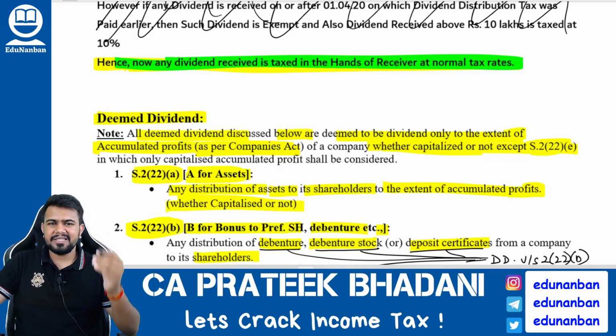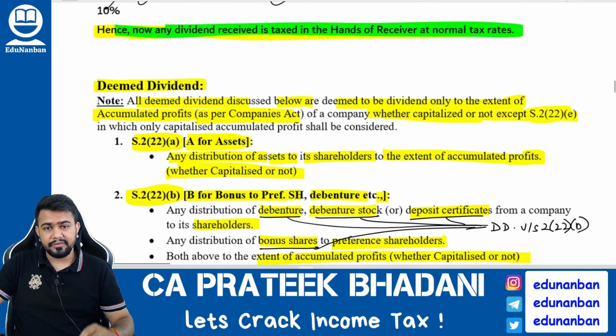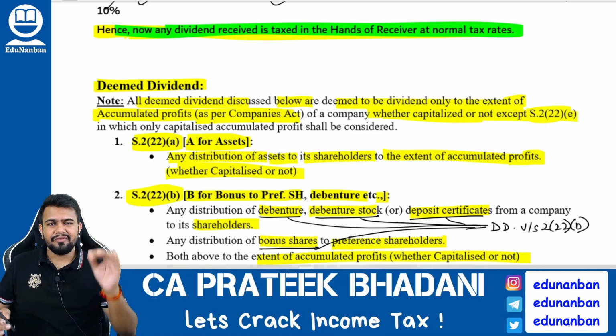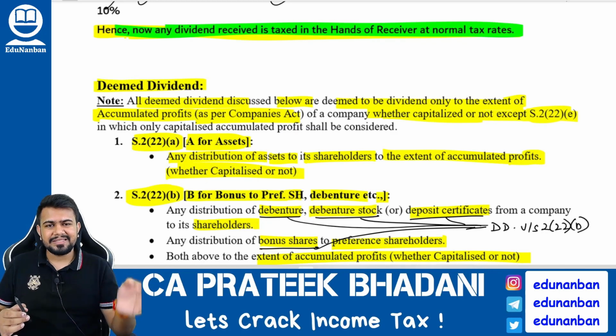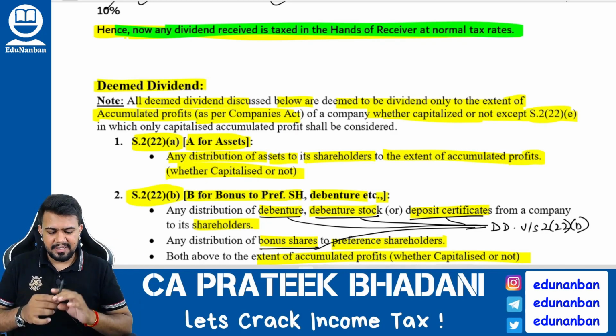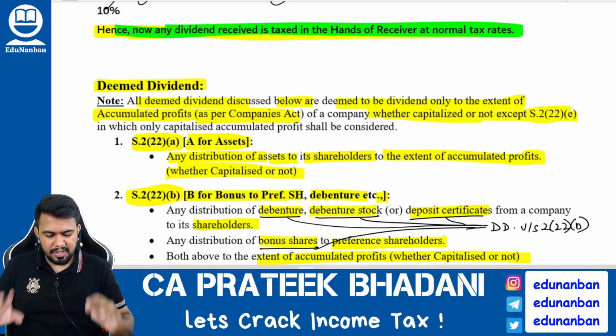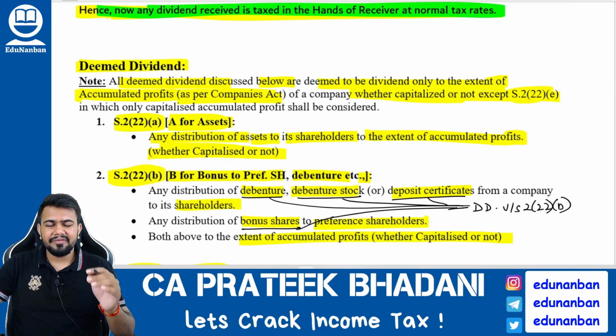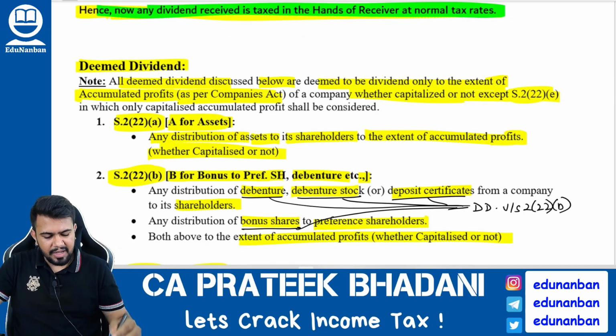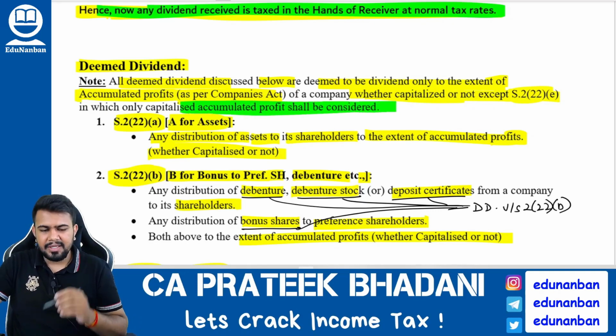If dividend is received, it is fully taxable under income from other sources. However, there are 5 cases where the Income Tax Act will deem a transaction as dividend. That is, even though it is not a dividend, still the Income Tax Act will tell that it is a dividend. But be sure about one point, that this deemed dividend is only up to the extent of accumulated profit of the company.